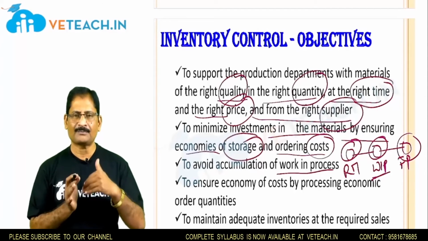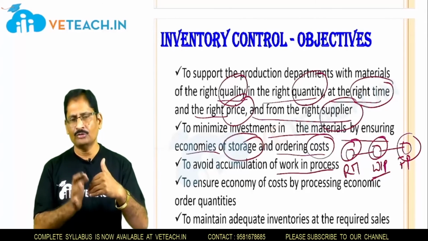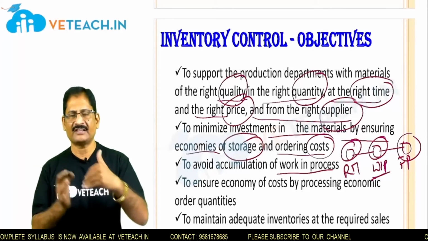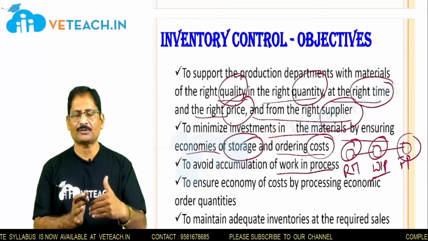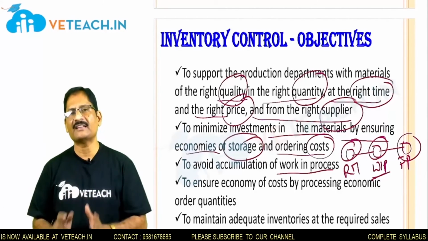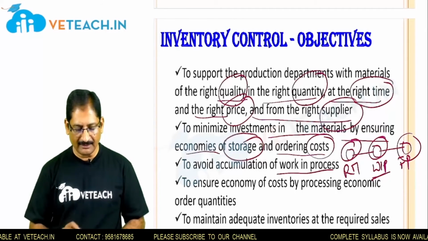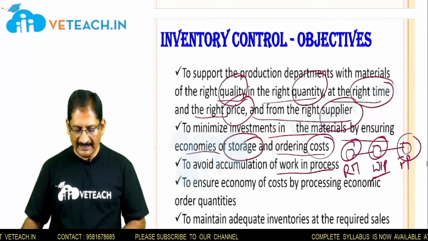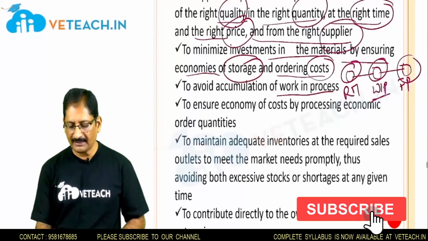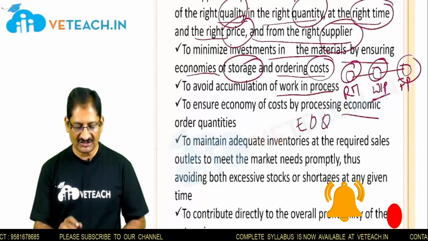Means a certain product is halfway through, but the other components required to convert this semi-finished product into the finished product are not available. So once again you keep this product in work in process because of the non-availability of the other component which is supposed to be added to make it a fully finished product. We have to avoid the accumulation of those things to ensure economy of cost by processing economic order quantities. Economic order quantity, EOQ, we will see in the subsequent discussion in detail.